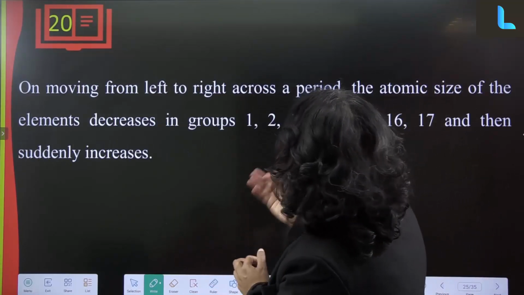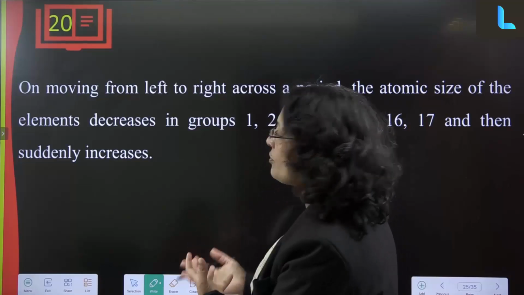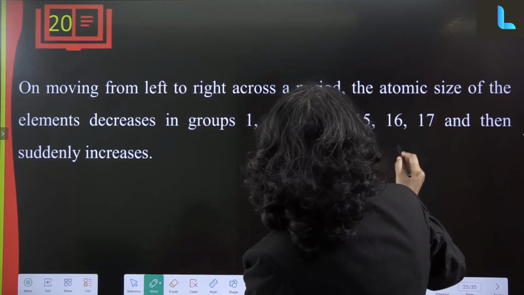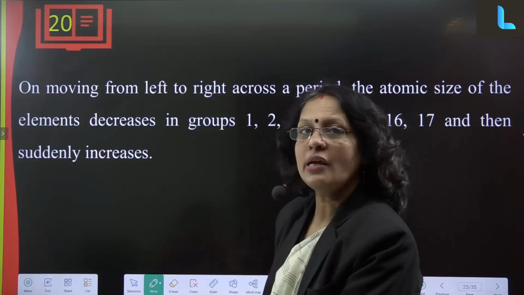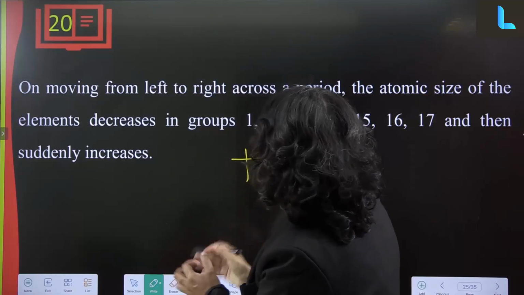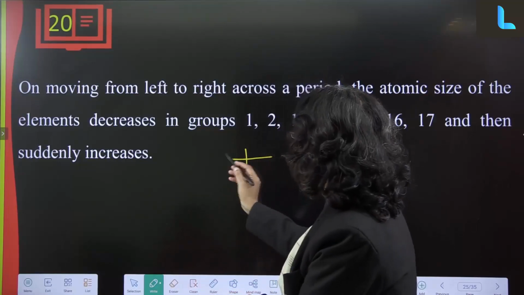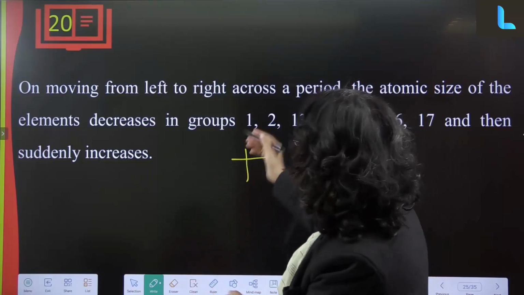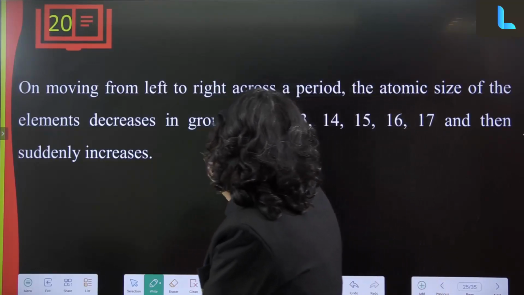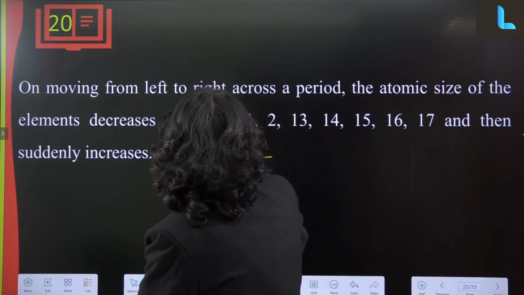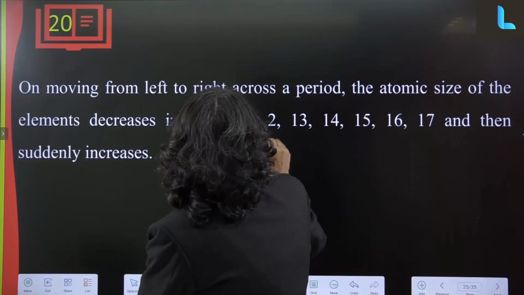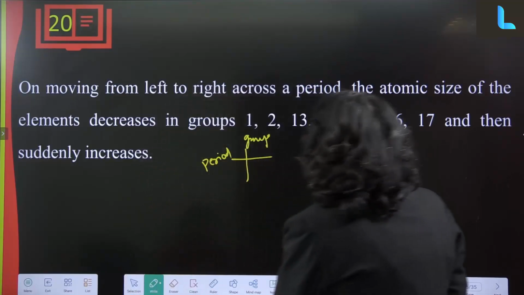Then on moving left to right across a period, the atomic size of the element decreases in groups 1, 2, 13, 14, 15, 16, 17, and then suddenly increases. Here we are using the term left to right. Left to right means we are talking about a period. Top to bottom means we are talking about a group. Remember that whenever we talk left to right, we mean a period, and when we talk top to bottom, we mean a group.